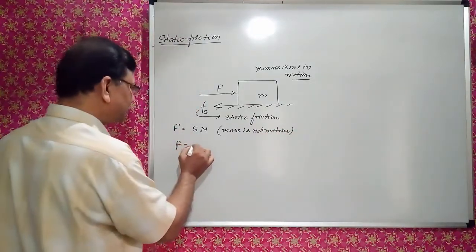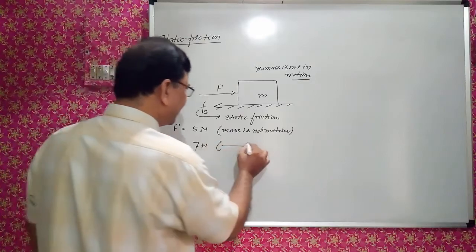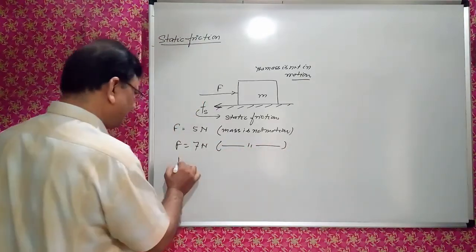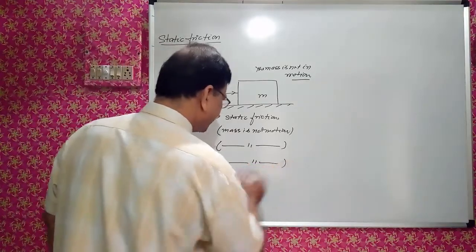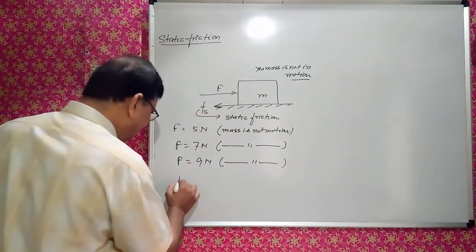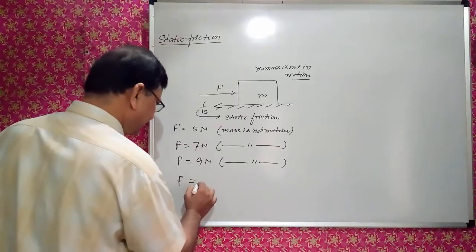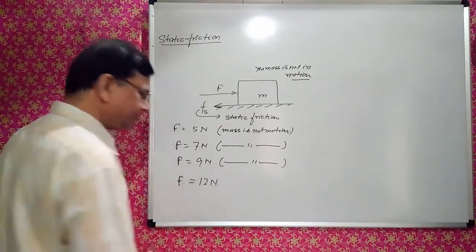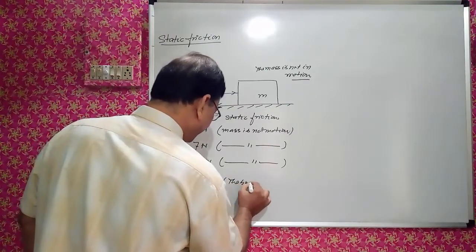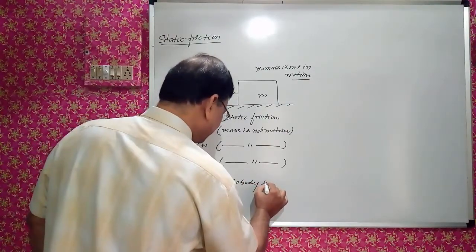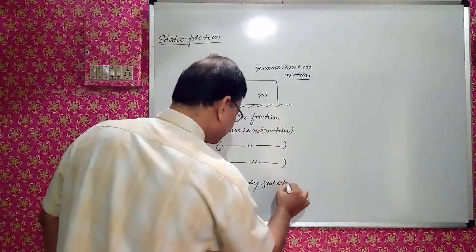Again F increased to 7 Newton, still not in motion. F applied 9 Newton, still not in motion, right? When the force applied is 12 Newton, the body just starts motion.